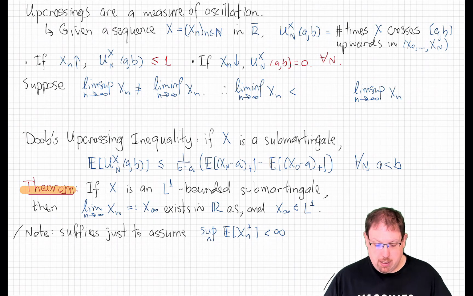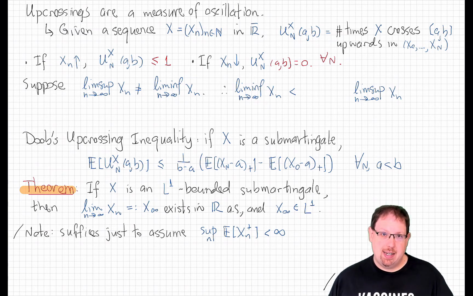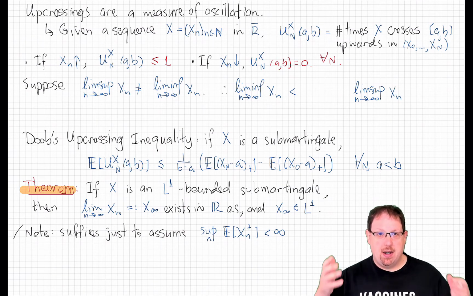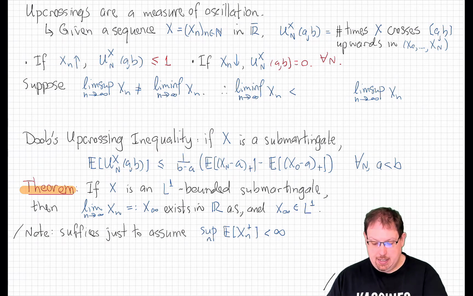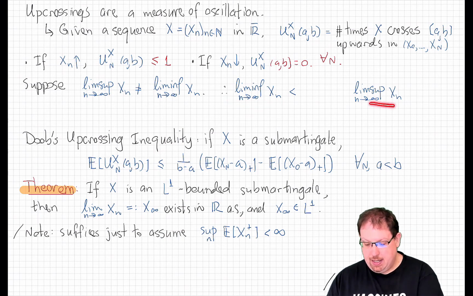So those are two extreme examples, but the thing I want to note is that in both of those cases, we know that our sequence will converge. An increasing or a decreasing sequence will converge in the extended real line. Let's think about what kind of convergence properties sequences that have a bounded number of upcrossings will have. Suppose that we actually don't converge in the extended real line. That is, suppose our sequence has a lim sup and a lim inf, and they're different numbers in the extended real line. Well, in that case, the lim inf is, of course, strictly less than the lim sup.